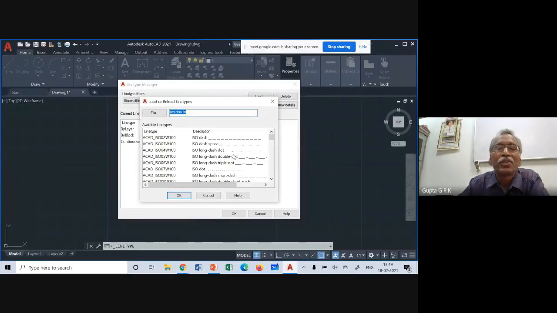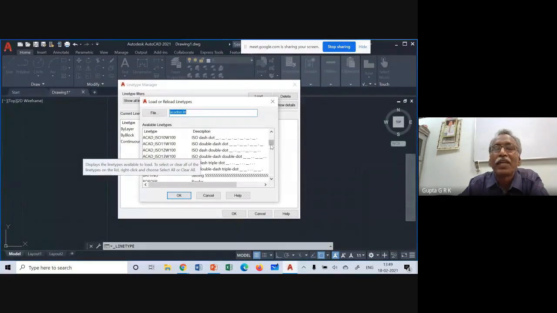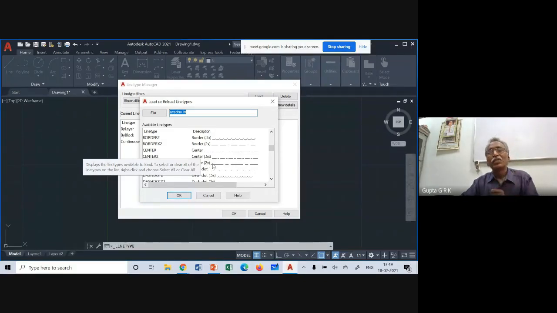Like this, there are different types of lines. One is you can take center. So this is the center line. Actually, again, there are different center options, like center 0.5x, center 0.2x. Depending on that, the sizes of the lines will be different. So I am choosing center.